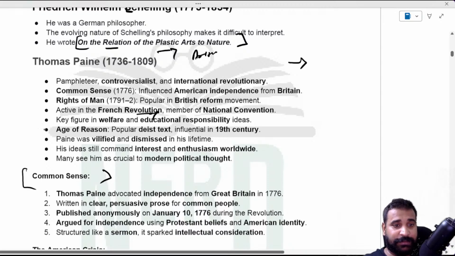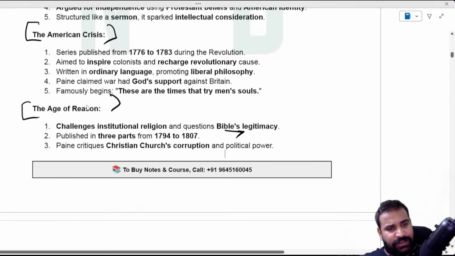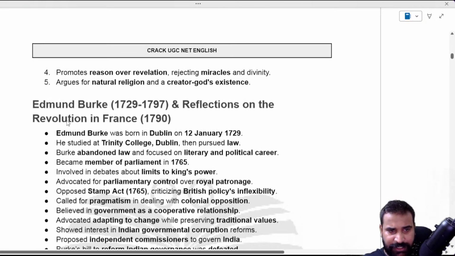It marked the Age of Reason, a popular deist text. And of course, The American Crisis and The Age of Reason. It challenges institutional religion and questions the Bible's legitimacy. We have already talked about these, and some of the questions I brought again in this session will be discussed at the end.